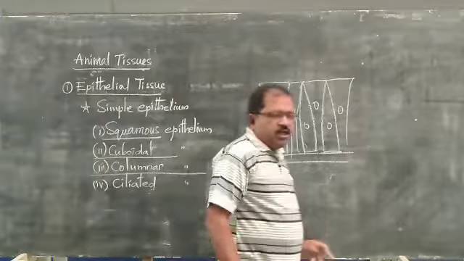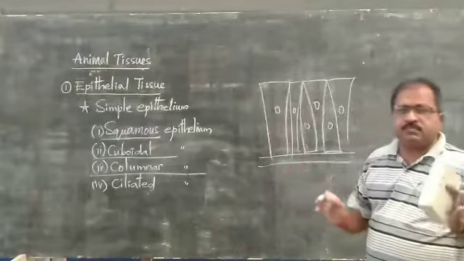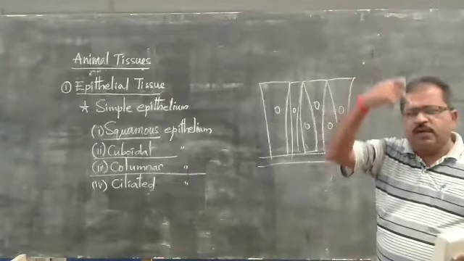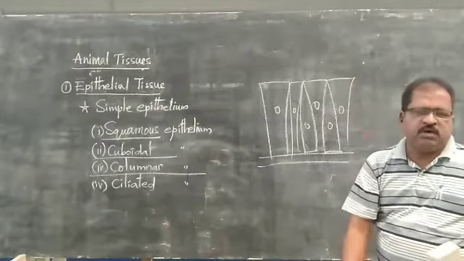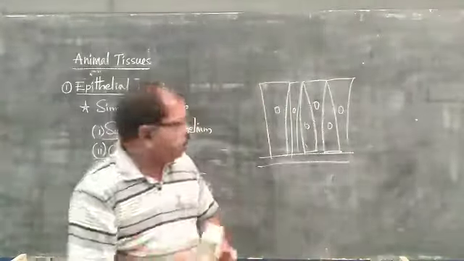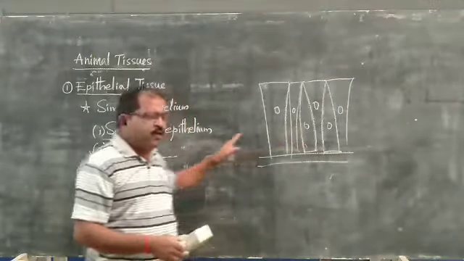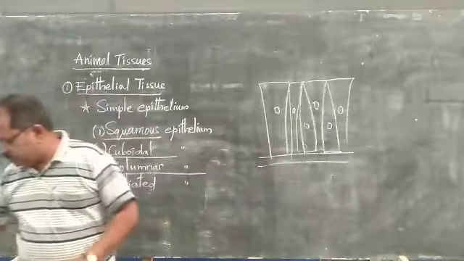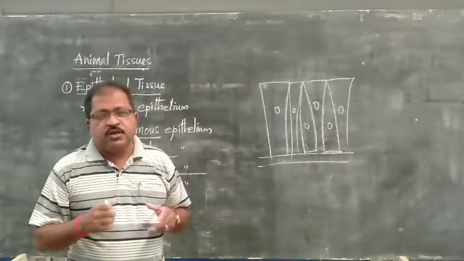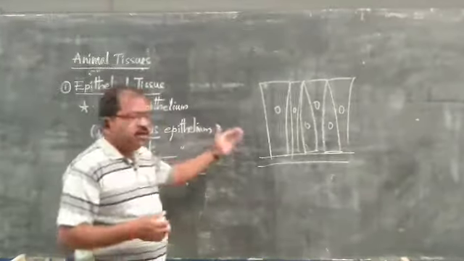This is the columnar epithelium. It is present in the alimentary canal, right from the mouth to the anus. The total alimentary tract is completely composed of this columnar epithelium. The columnar epithelium is also present in the sensory organs; all the sensory organs are equipped with it.